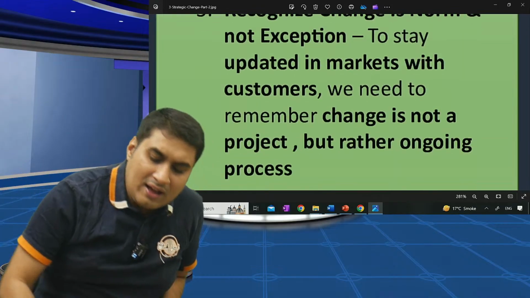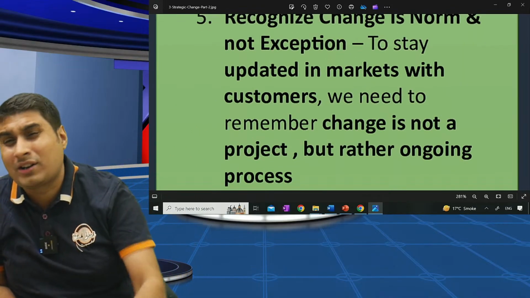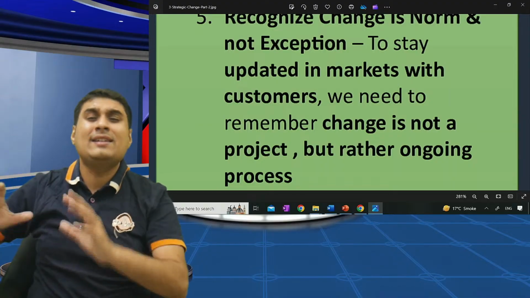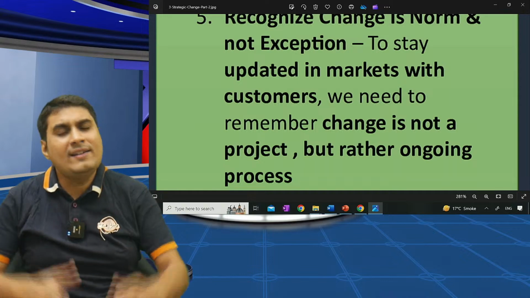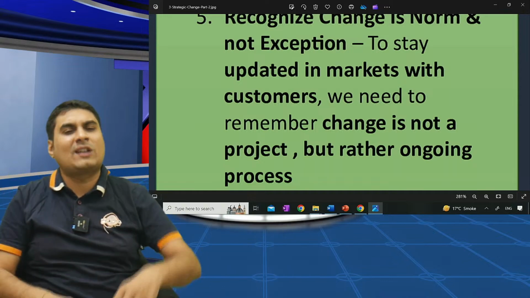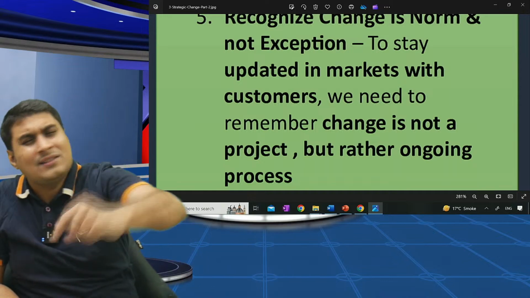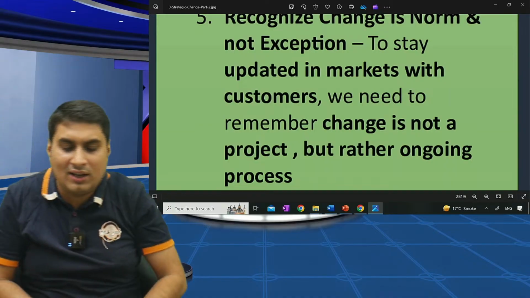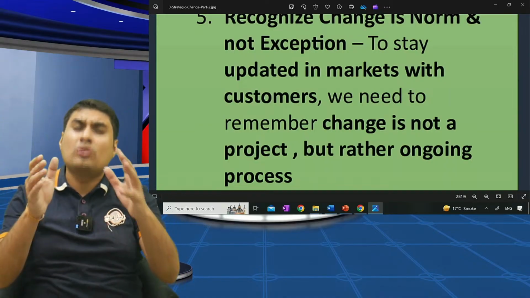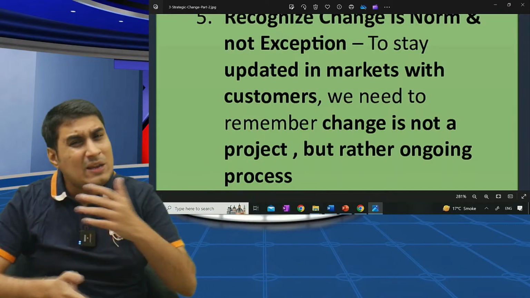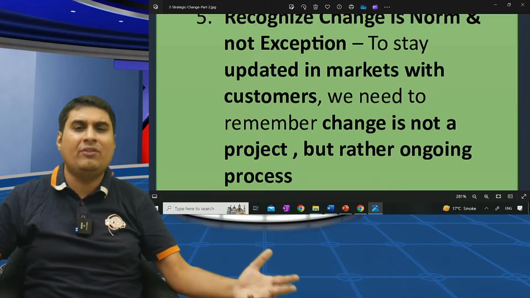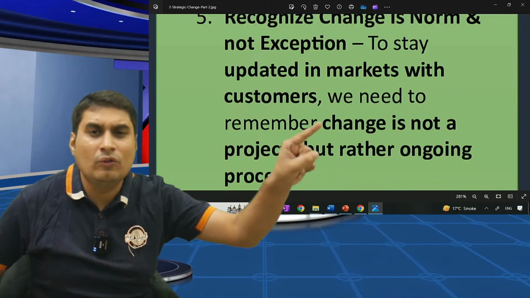And last point, recognize change is a norm and not an exception. Change is not one time. You have to keep on doing it for a lifetime if you want to succeed. If you do change one time, one day you will be successful, in 1 or 2 years. Change is a norm and not an exception. To stay updated in the market, we should remember change is a project and not a one-time thing. You have to keep on changing. That's the rule of life. If you don't change, you will be changed.